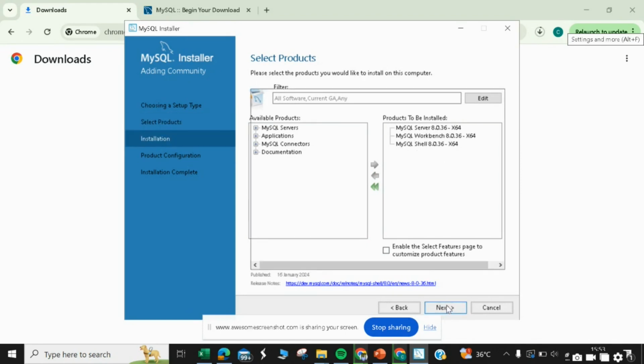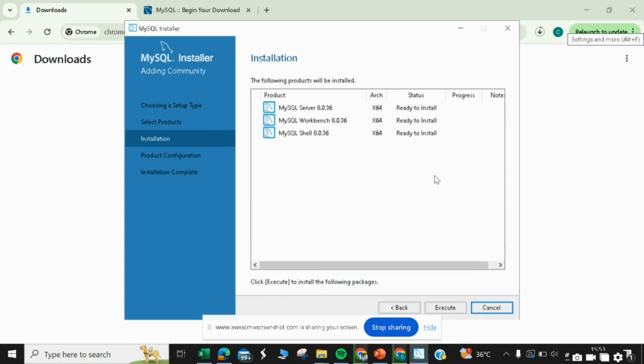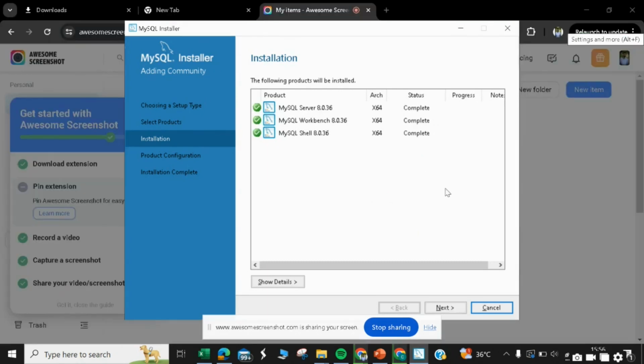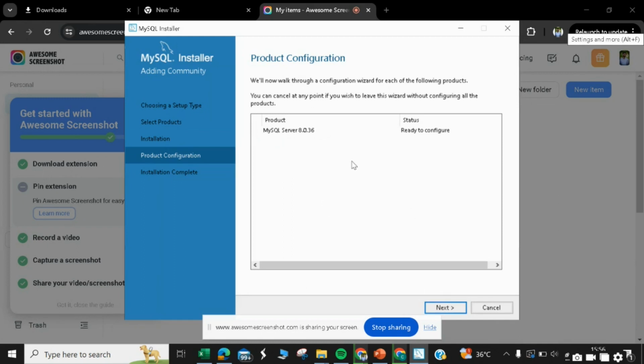So click on next. Now it shows that they are ready to install. Click on execute. Now you can see that they are installing. Depending upon the computing speed of your laptop or system, it will take the respective time. Now you can see that the installation of all the three products have been completed. After this, just click on next. It says that the server is ready to configure. So click on next.